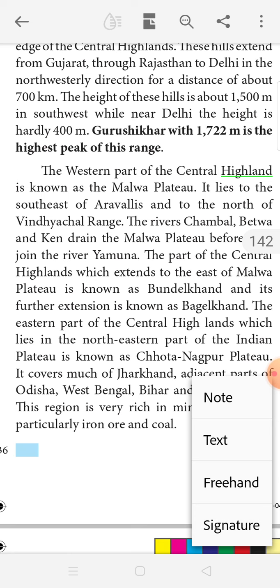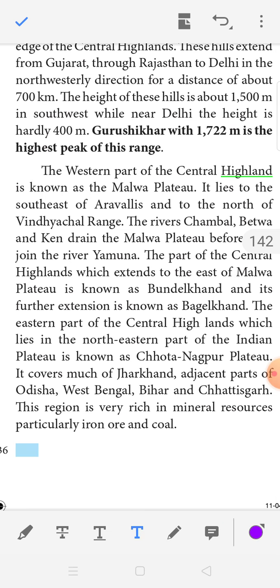The eastern part of the Central Highlands, which lies in the northeastern part of the Indian Plateau, is the Chota Nagpur Plateau. It covers Jharkhand and adjacent parts of Odisha, West Bengal, Bihar and Chhattisgarh.